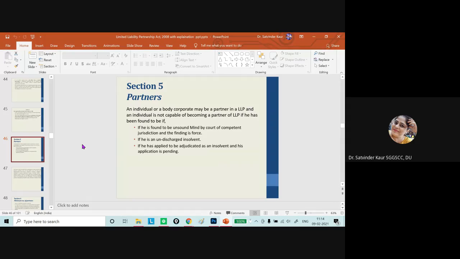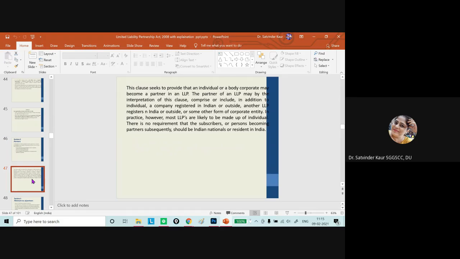But here we are talking about individuals, whereas body corporates can also become part of the LLP, but their nominees, the persons who are representing the body corporate, should not be affected by incapacity as such.